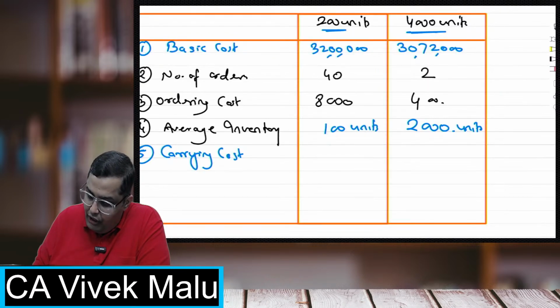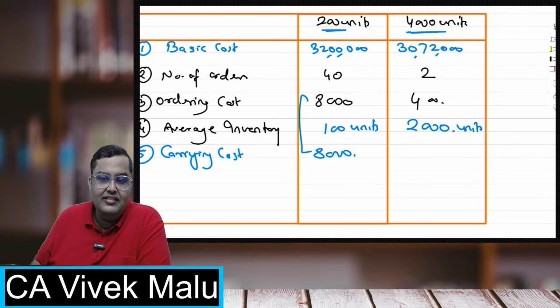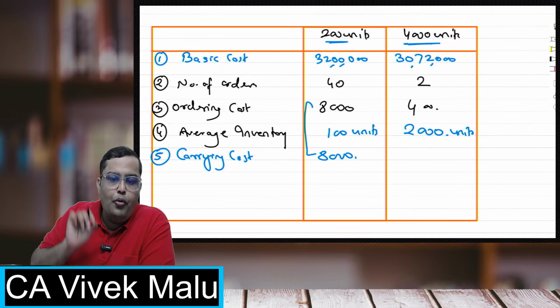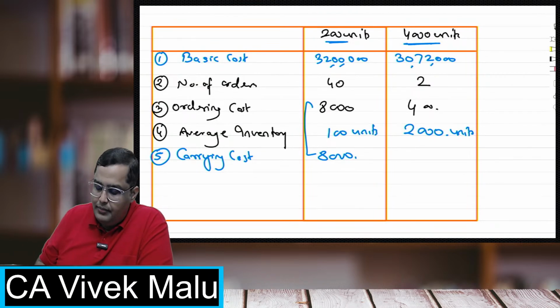So 100 into 80, 8,000. And you can see ordering and carrying are coming same. Okay, at EOQ level, ordering and carrying always come same. That's a rule. In fact, if you make a graph, the ordering and carrying cut at a point which is EOQ. That is why they always come same.